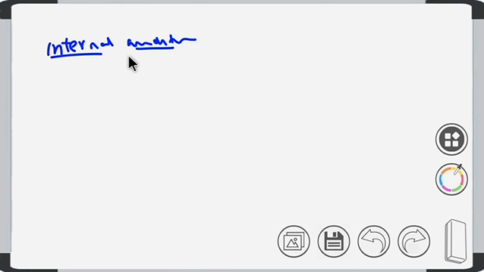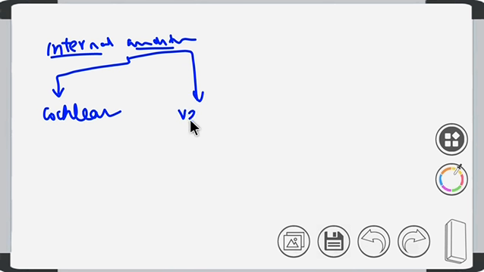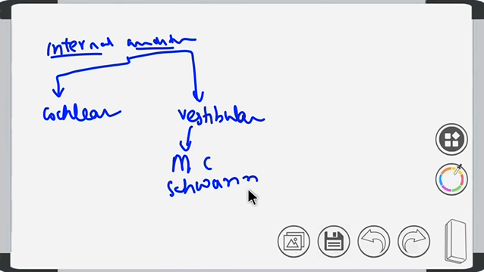So this tumor can arise from either the cochlear branch or the vestibular branch. But most of the times this tumor arises from the Schwann cells of the vestibular branch. Rarely it can also arise from the cochlear branch.